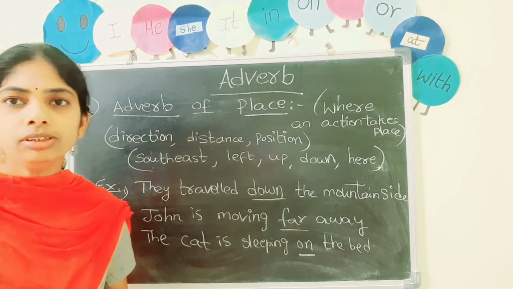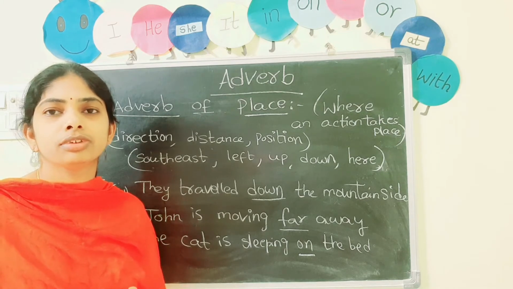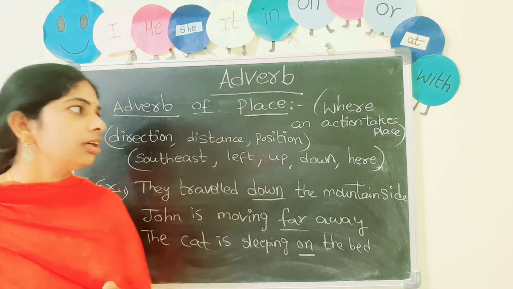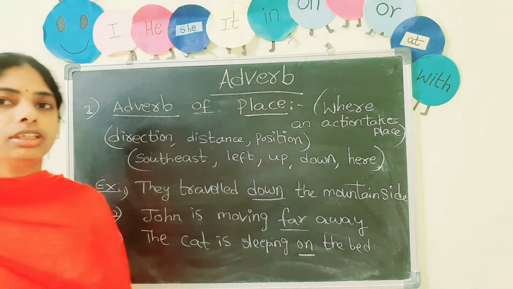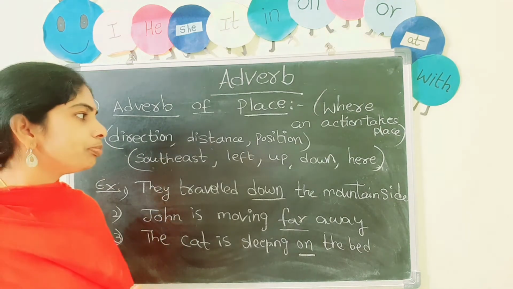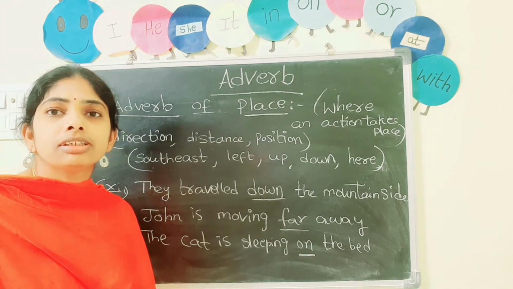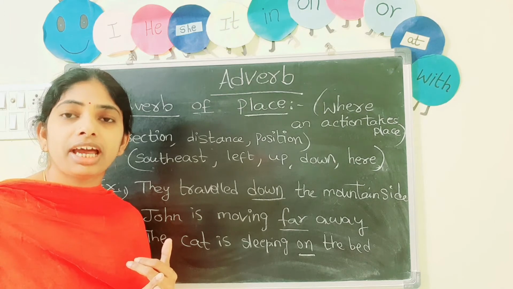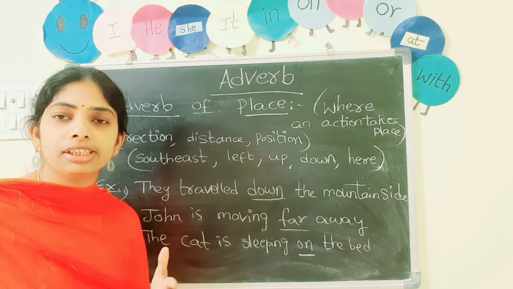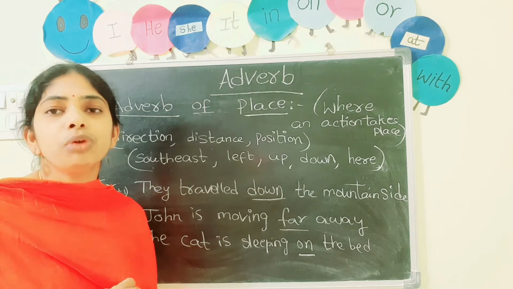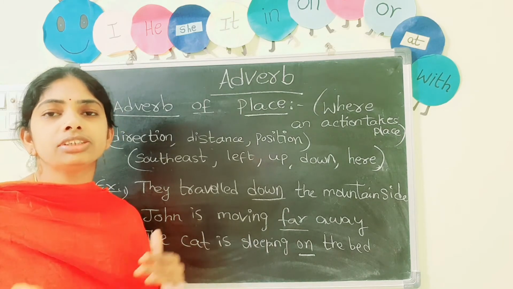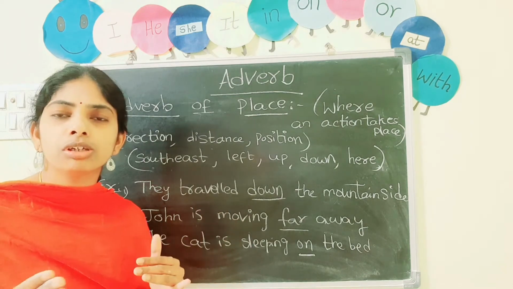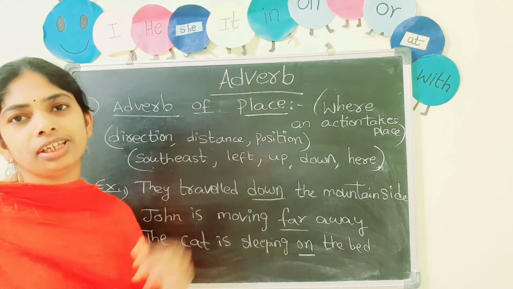Now coming to the second one, adverb of place. So adverb of place tells us where an action is done. Okay, where an action takes place. So here a few examples are there, and adverb of place gives the description about direction, distance and position. Okay, direction, distance and position. A few examples are southeast, northeast, left, right, up, down, okay, near, far. These all are examples of adverb of place.